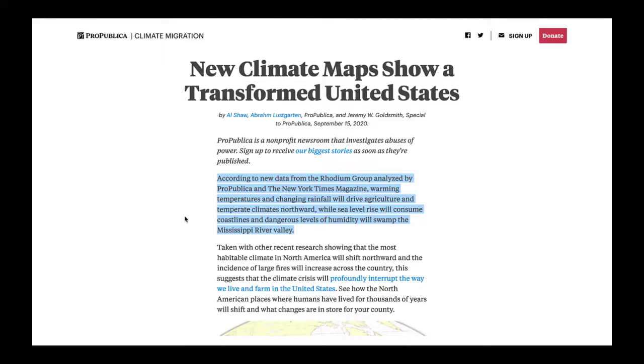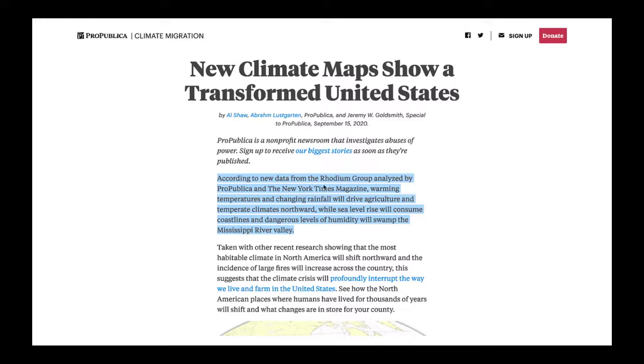Okay, so we're going to assume that claims that follow this about climate change, temperatures, rainfall, are coming from this data, and it's data from the Rhodium Group. And here we also note who analyzed it, just because that seems relevant in this case. And it's also kind of giving credit to the New York Times Magazine here. All right, so really simple. There's not much to this.